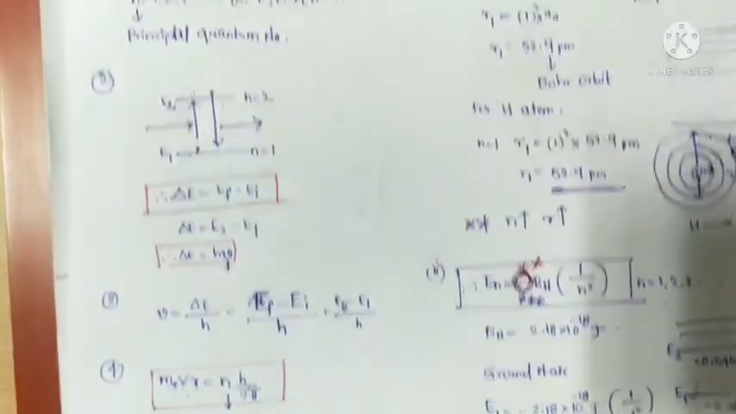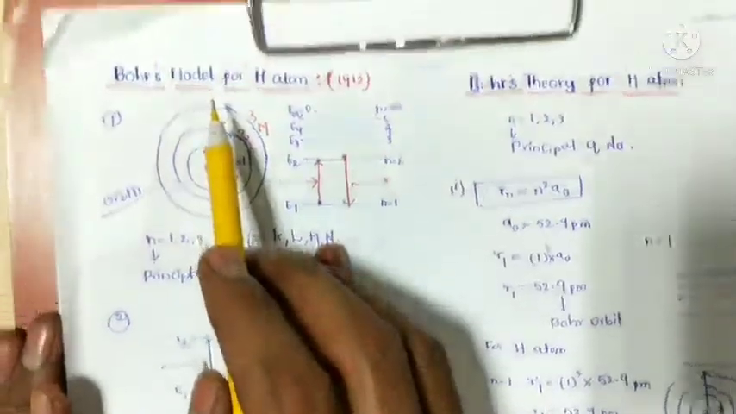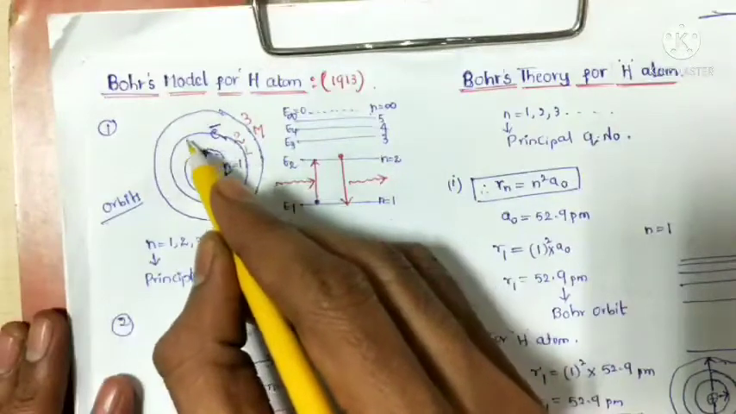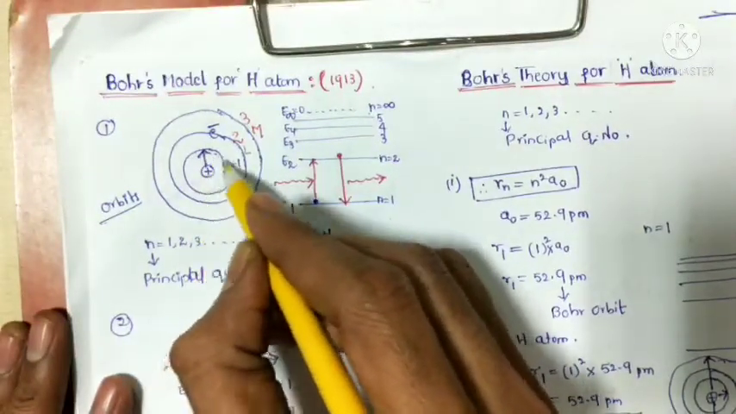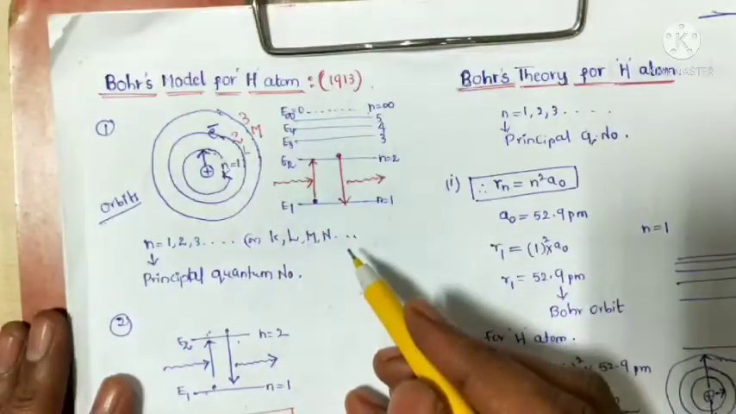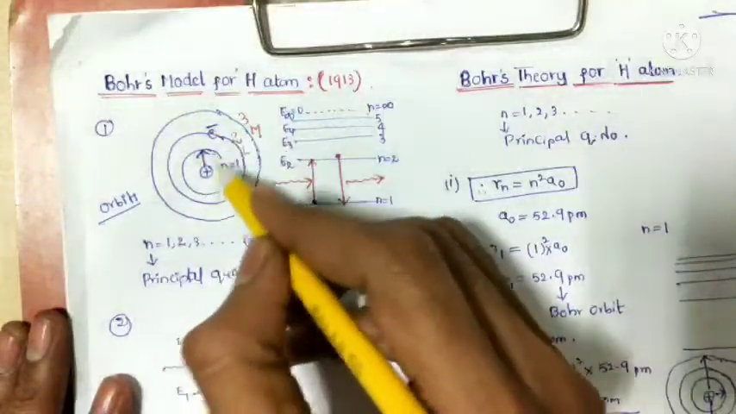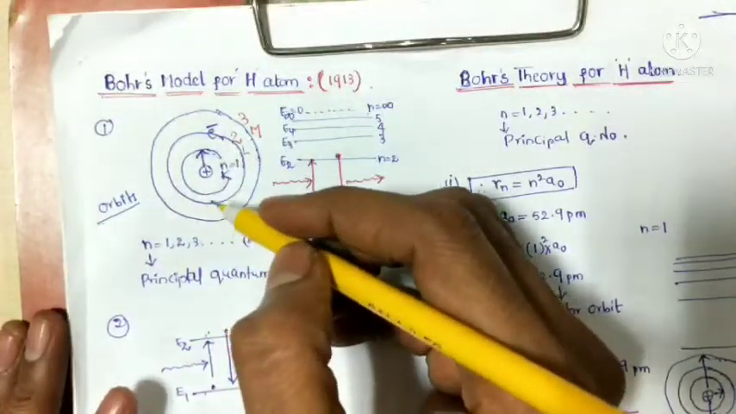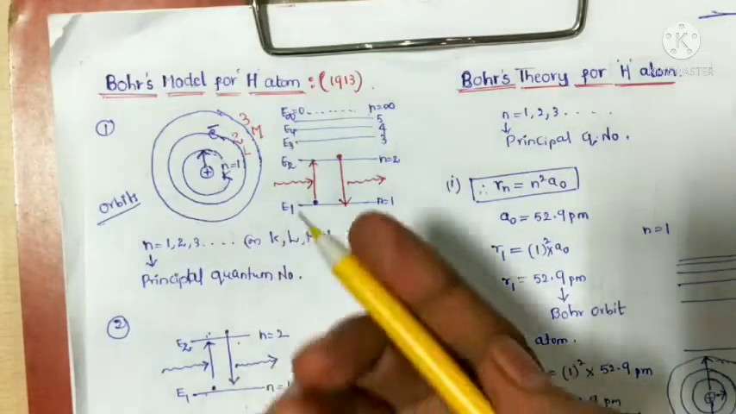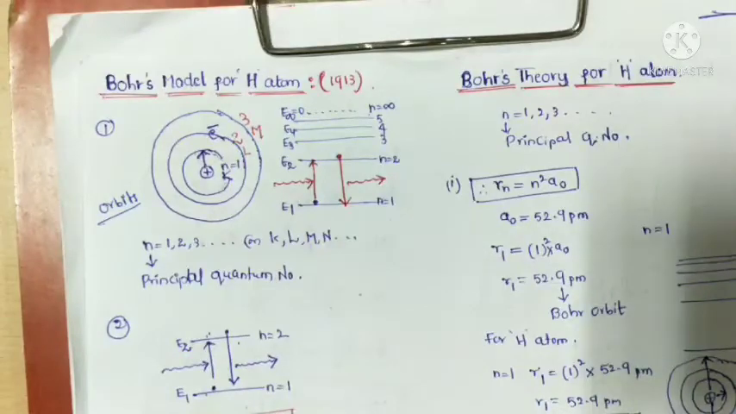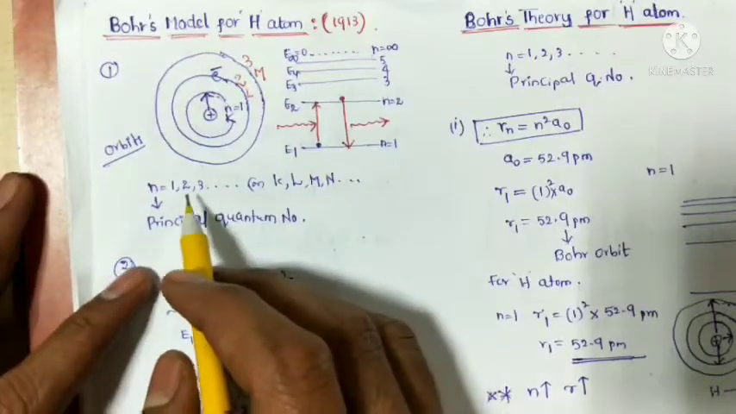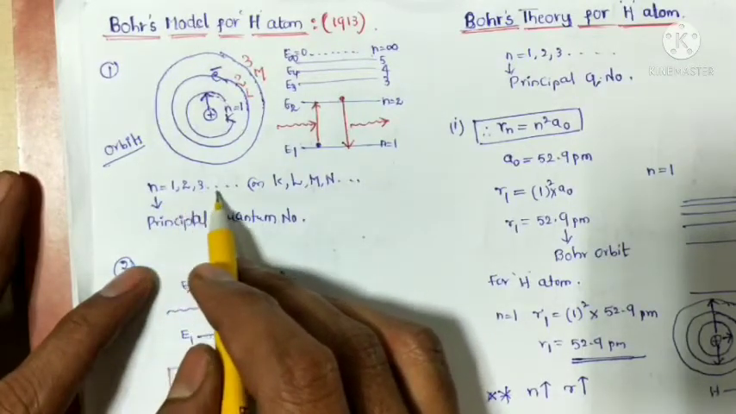So these are the postulates of Bohr's atomic model. The first postulate is that the electron revolves around the nucleus in a circular path, and those paths are called orbits or stationary states. These orbits or stationary states have a definite amount of energy as well as a fixed radius, and they are represented by n equal to 1, 2, 3, like this.